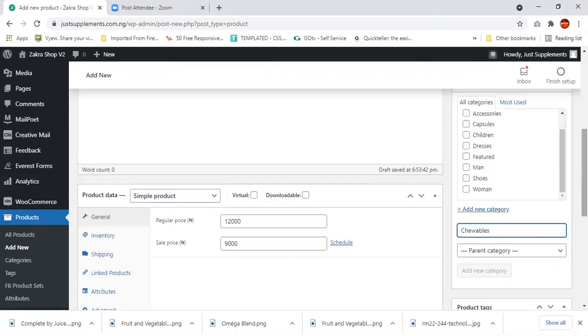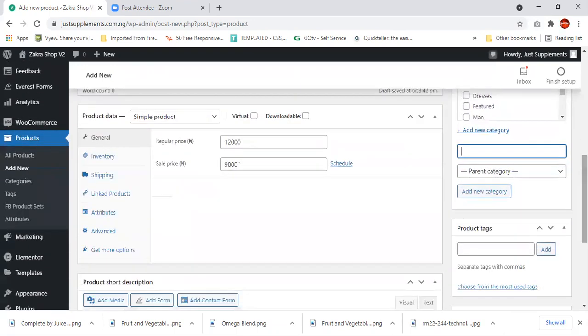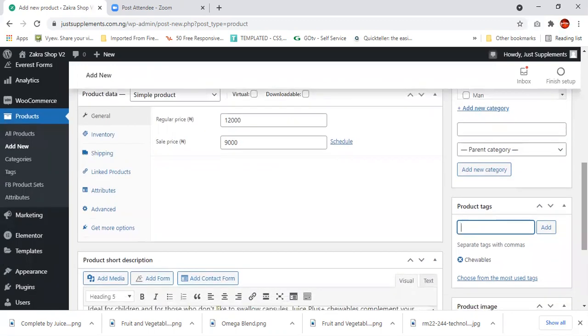Press enter. The moment you do that, you're going to find it somewhere here. It's already here, chewables. I can equally tag categories that look alike. They help you to identify a particular item in your offer. So you can still call it chewables, no problem. It will be easier for me to pull them together.